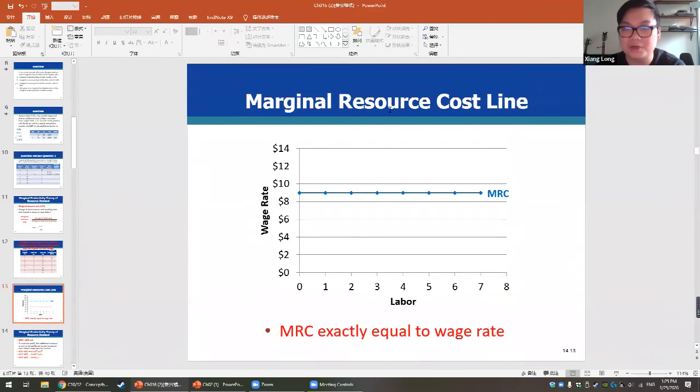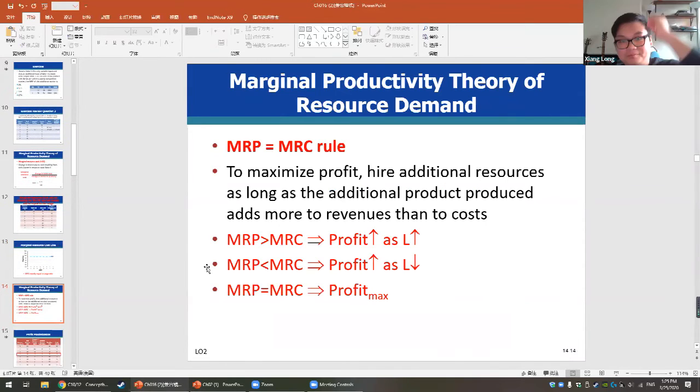Whenever you see the marginal resource cost is a straight horizontal line, you know we are talking about a pure competition market model. This is pretty much the same as the marginal revenue line in the pure competition market model. Make sure you understand that.